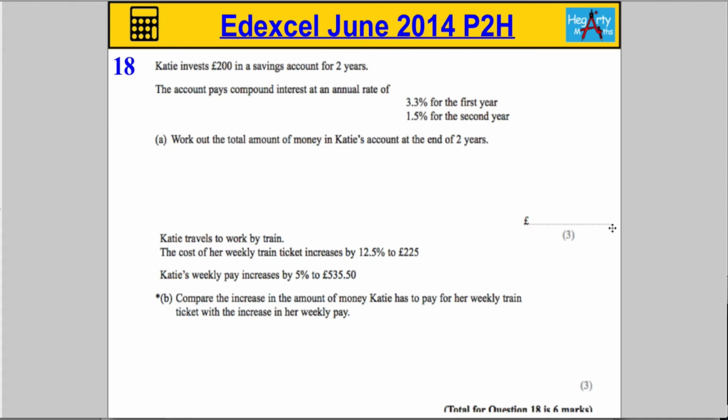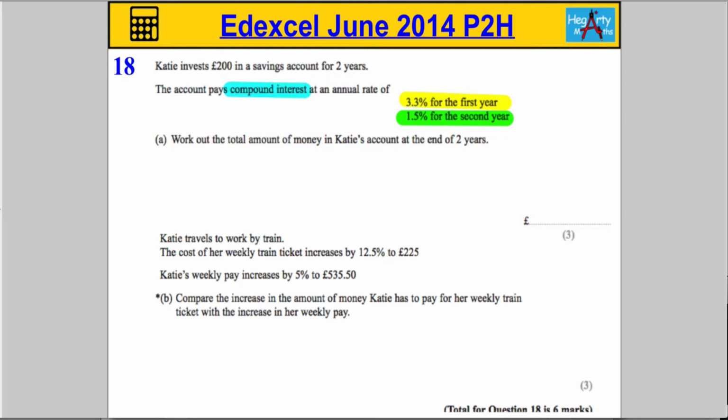Question 18. Katie invests £200 in a savings account for 2 years. It says the account pays compound interest at a rate of 3.3% for the first year and then 1.5% for the second year. Work out the total amount after 2 years.